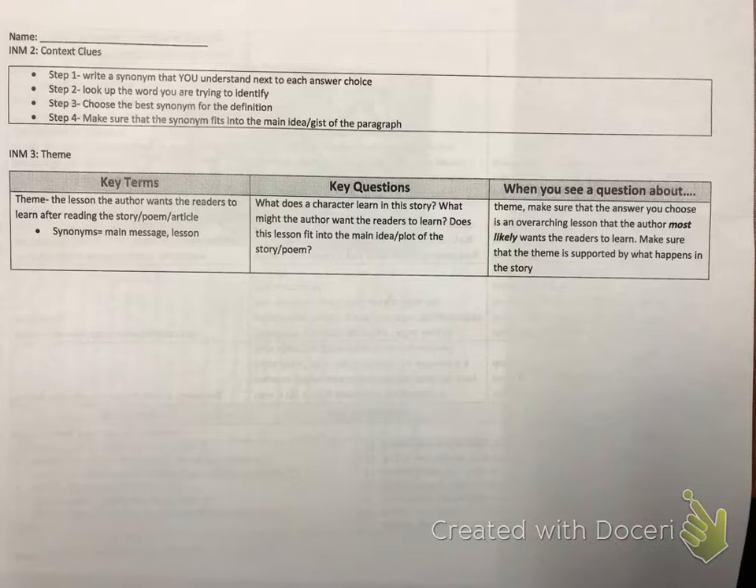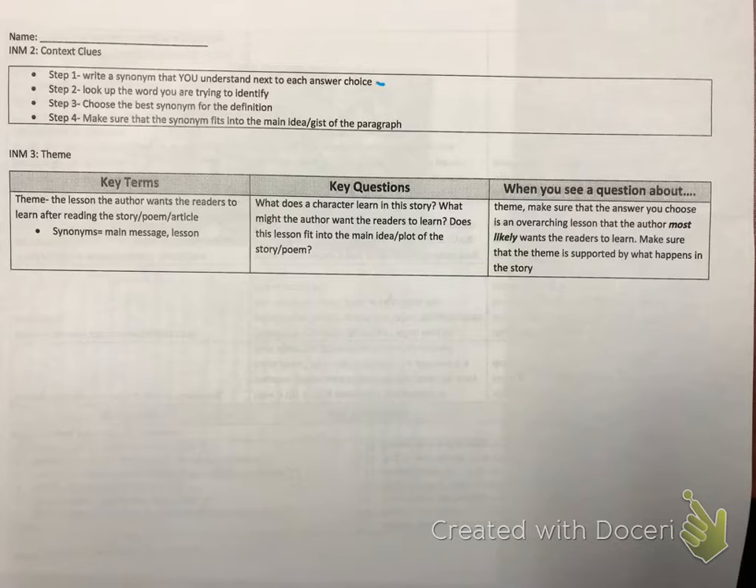All right, team, as we start looking towards our INM2, this one's going to be a lot shorter because it's context clues, and we've done this before, so it's going to be a quick review. Remember, you've got 4 steps. Step 1 is to write a synonym that you understand next to each answer choice.